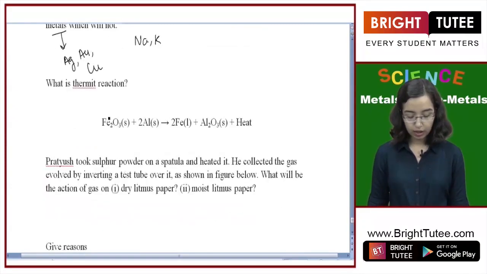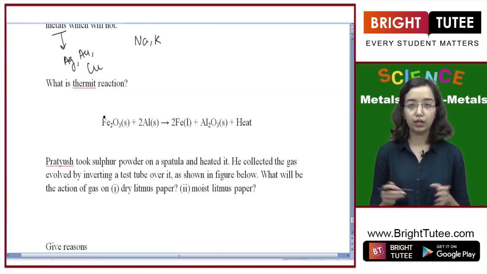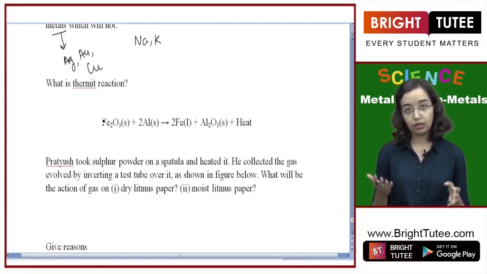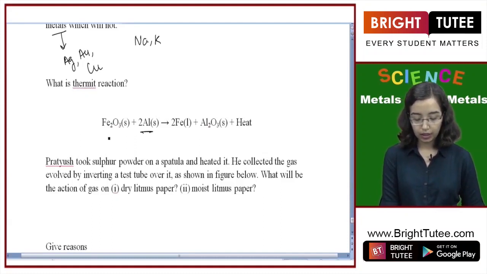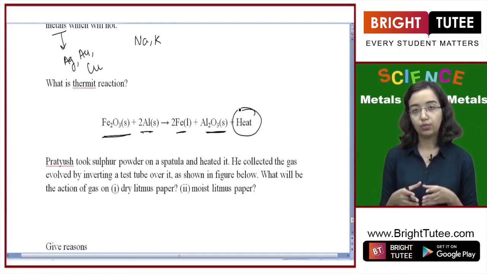What is a Thermit reaction? So Thermit reaction is a process of extraction of ores, but it is also used in joining of the tracks of a railway track. To do that, we need a lot of energy, and to release this energy, aluminium is reacted with iron oxide. So iron gets free, aluminium oxide is formed, and a large amount of heat is produced, which can actually put together, join the two railway tracks.